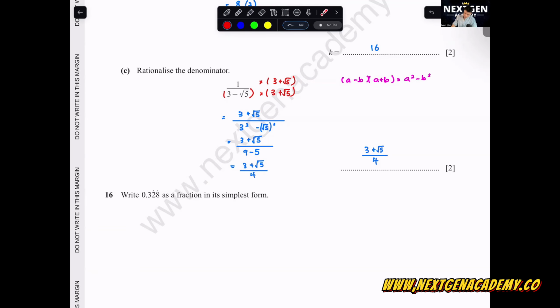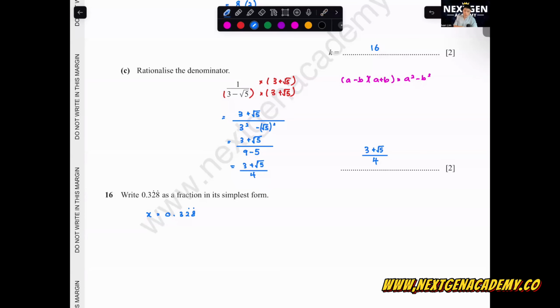First, we're going to let x equal to the value that they give us, 0.328 recurring at 2 and 8. We need two values. It all depends on where the decimal place is. The first value is before the first recurring decimal. This is not what we want. We want the decimal point to be before the 2 and after the 8.